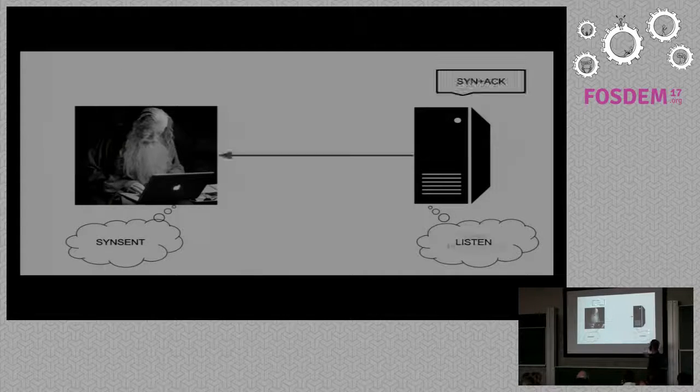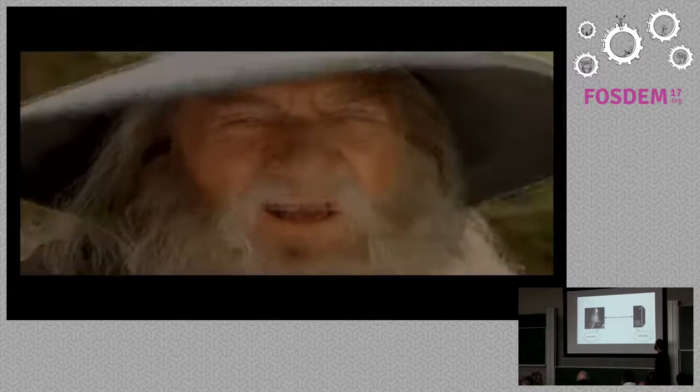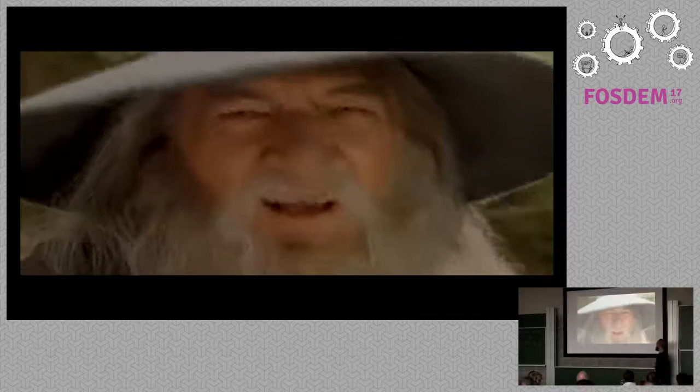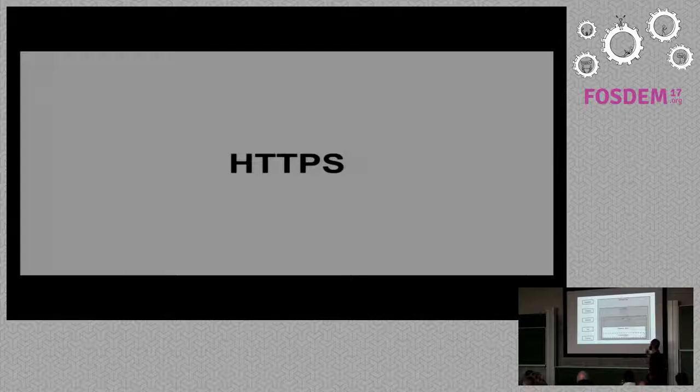So it tries to connect to the server, and the server says, "Nice. I was expecting a connection. I want to connect to you as well." So it sends an ACK as a confirmation to the other side. So this is the second step. And as a third step, it just confirms. So we have a connection from Gandalf to the server and from server to Gandalf. So it's a fully established connection, and we have Gandalf happy, right? Yeah, that's it. So now that we have a connection, we can go to HTTP and HTTPS.